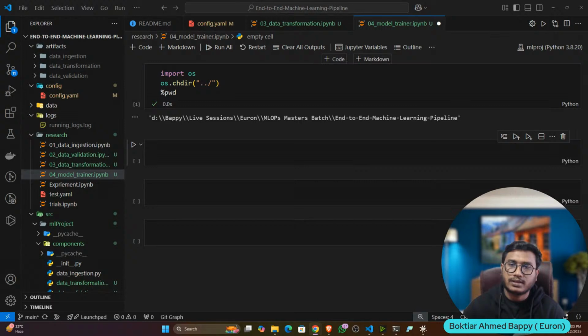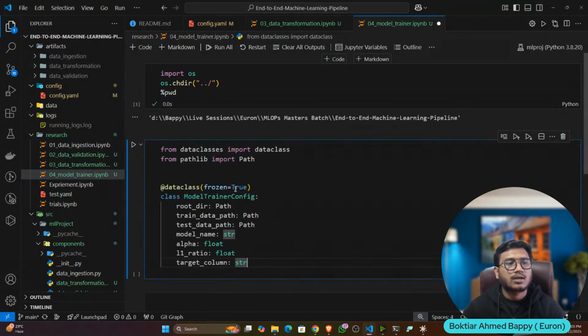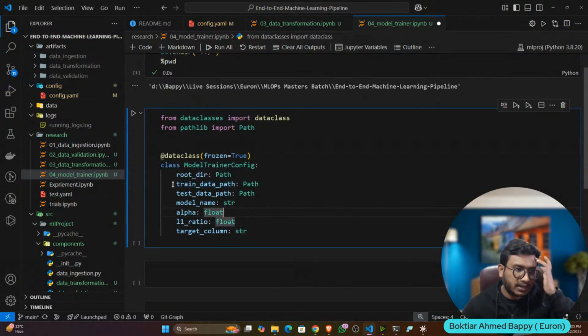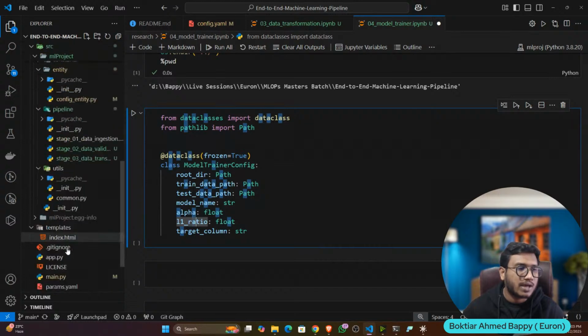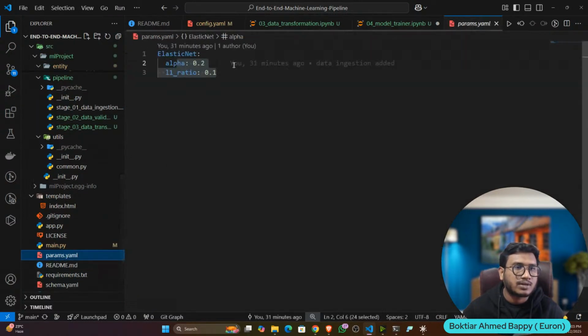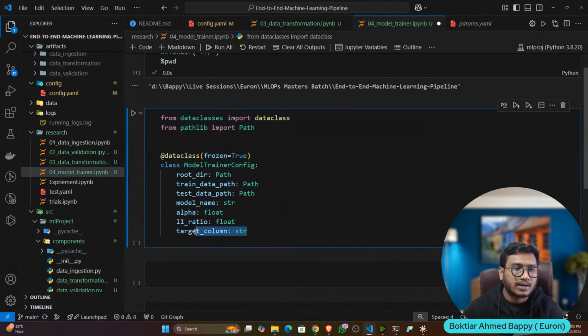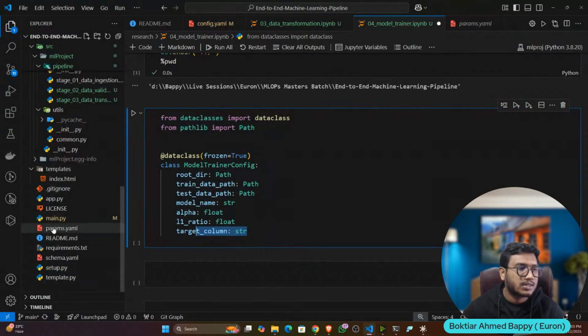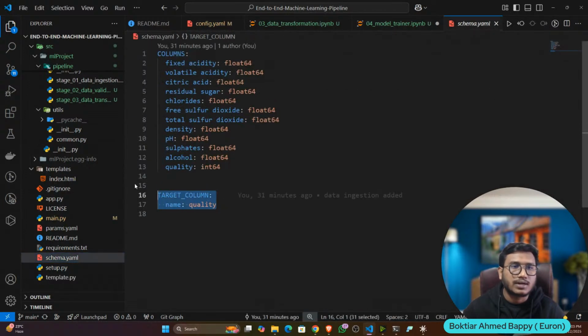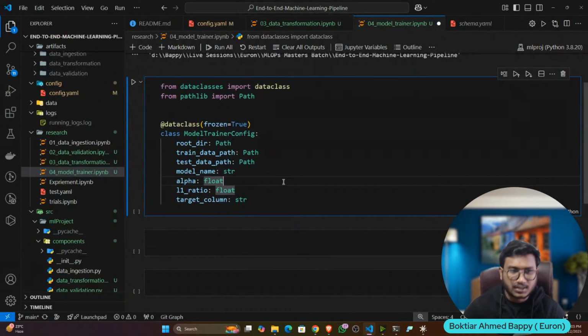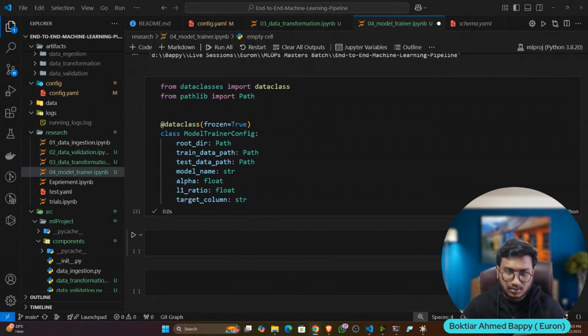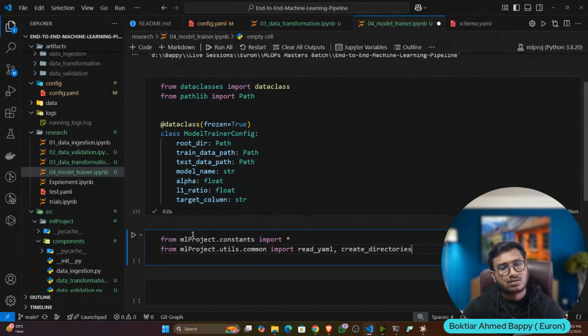Define the entity. This is what my entity is. That means my root directory, test data path, train data path, then model name, then alpha and L1 ratio, because I also have the model parameters inside params. Alpha and L1 ratio, that is what I also need to return. And my target column is available in the schema. So here is the schema target column, quality. These are the parameters you have to set in the entity. Now let's create the configuration manager.